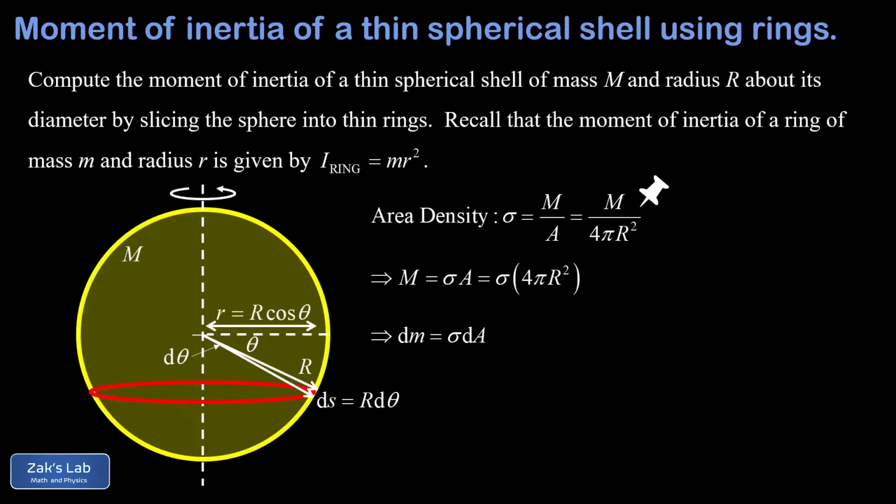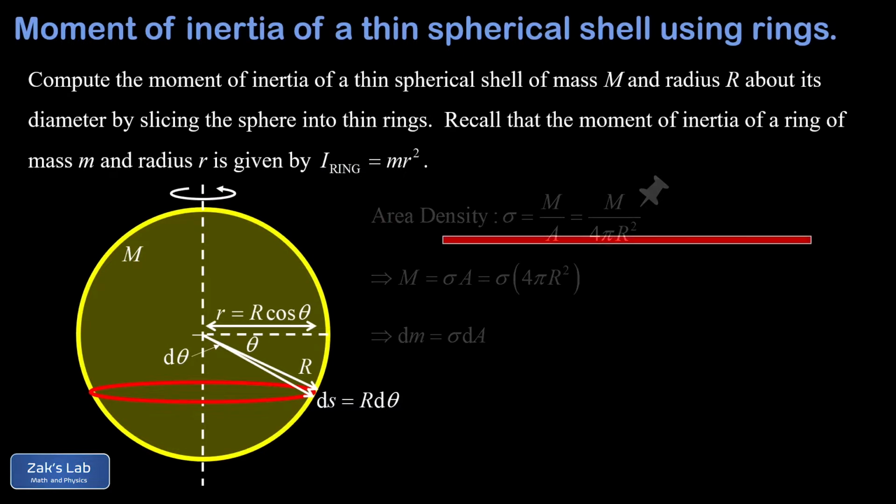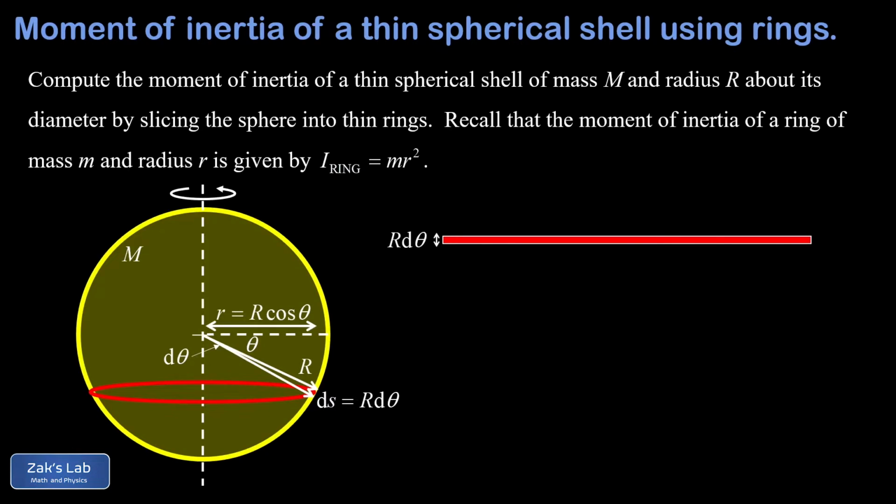Now that we know the dimensions of the ring, it's time to cut and unroll this guy to arrive at a thin rectangular slice. And the thickness is given by ds, or big R d theta, while the length is given by the original circumference of the ring when this thing was rolled up. And so that's 2 pi times little r, or 2 pi big R cosine theta.